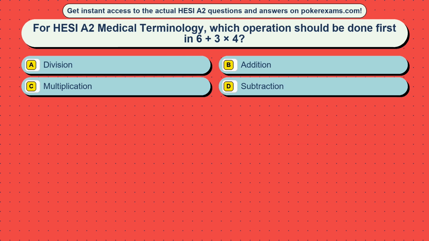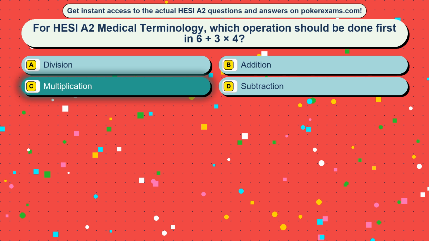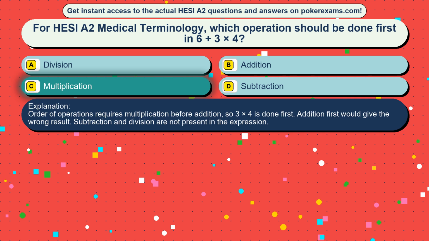Question 32. For HESI A2 medical terminology, which operation should be done first in 6+3/4? Option A, division. Option B, addition. Option C, multiplication. Option D, subtraction. The correct answer is option C, multiplication. Order of operations requires multiplication before addition, so 3/4 is done first. Addition first would give the wrong result. Subtraction and division are not present in the expression.